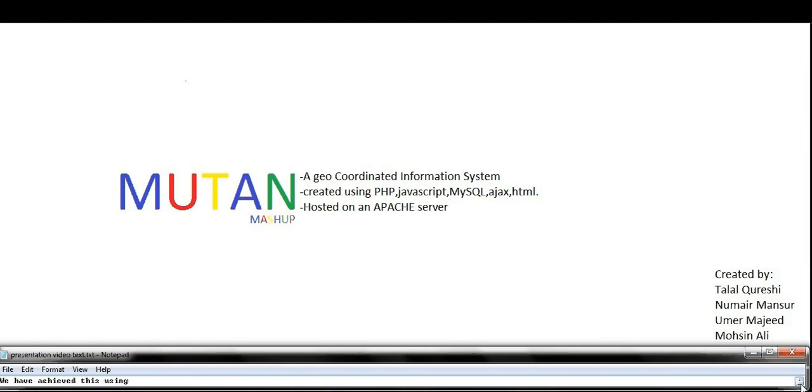We have achieved this using PHP with access to a MySQL database hosted on an Apache server. On the front end, we are using JavaScript and HTML. Now, let's get to the project.